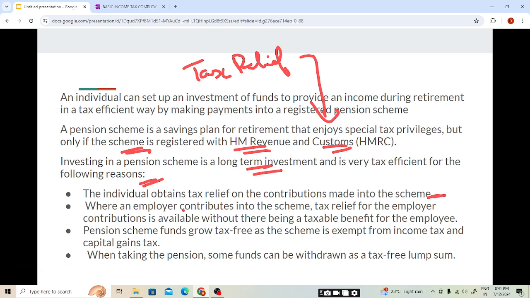Where an employer contributes into the scheme, tax relief for the employer contribution is available without there being a tax benefit for the employee.